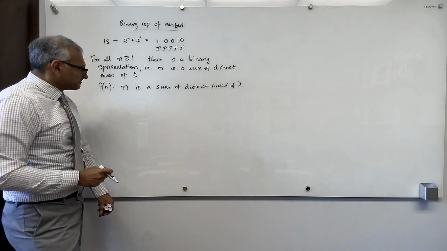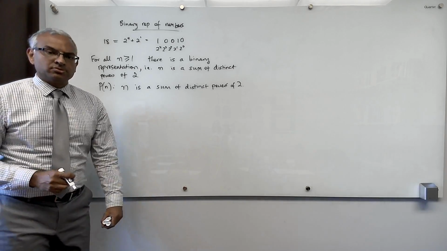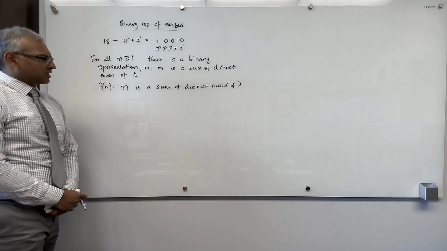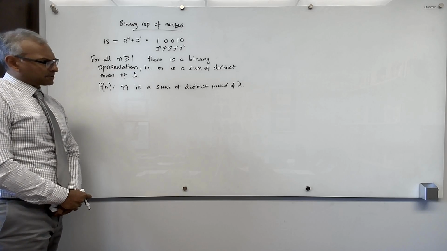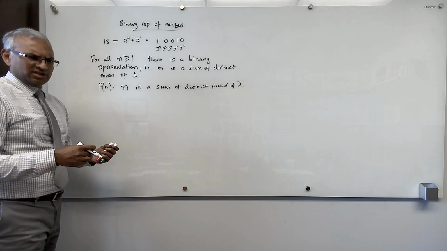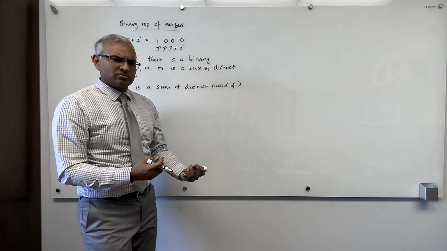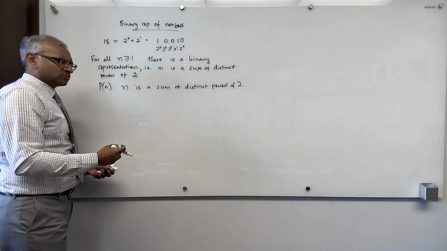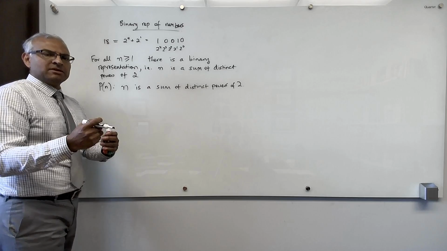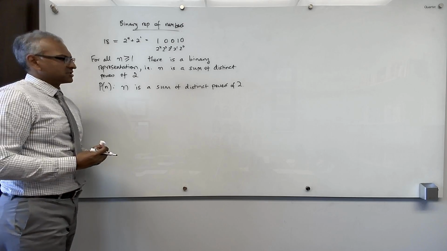Okay, and now, how would I go about convincing you that a particular integer can be written as a sum of distinct powers of 2? We may have difficulty seeing this in the abstract setting. But now we are in this induction lecture, so you must think, okay, if I'm trying to convince you about some number being a sum of distinct powers of 2, maybe I can use the fact that some smaller numbers are a sum of distinct powers of 2.